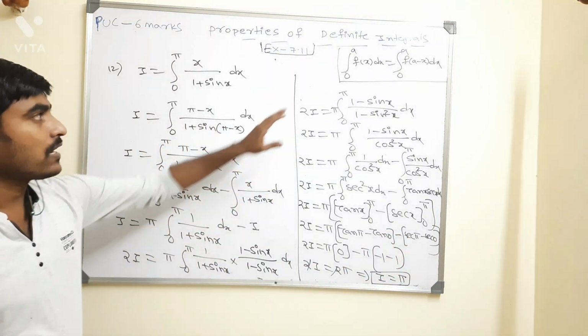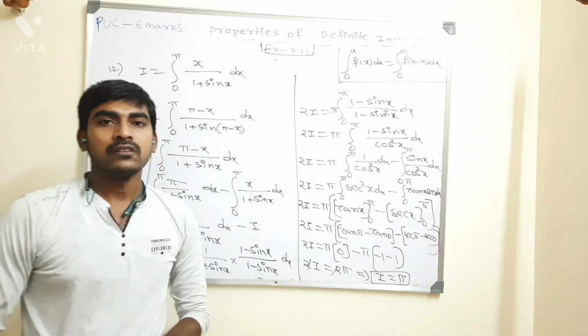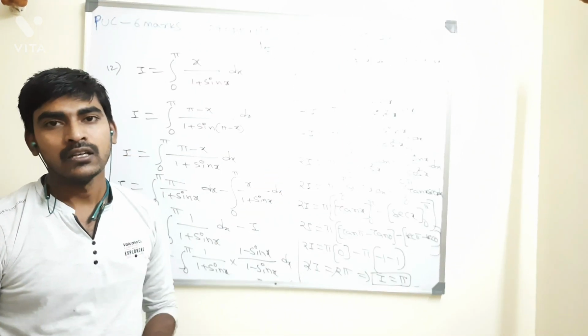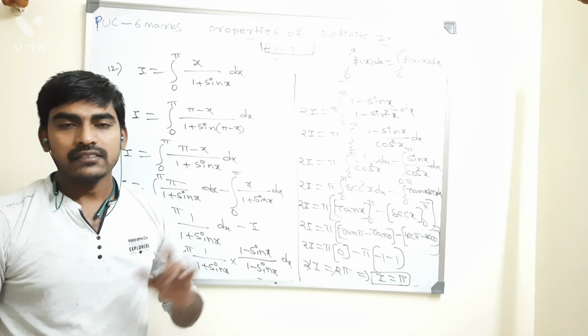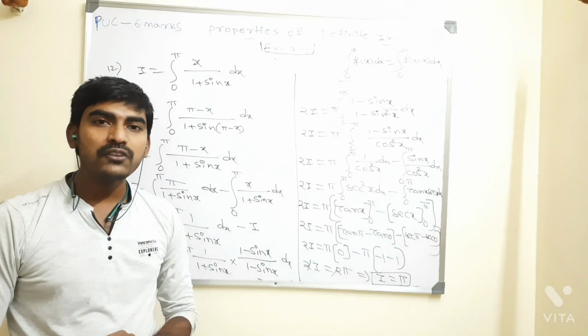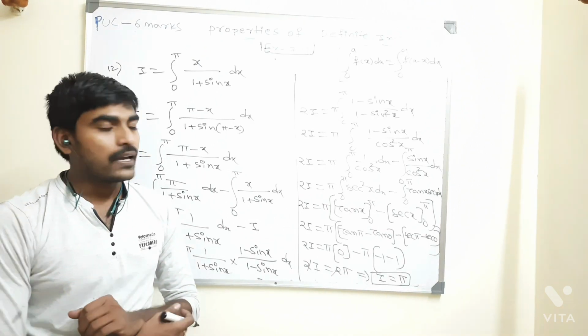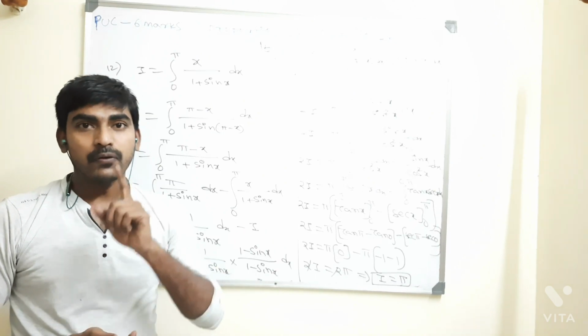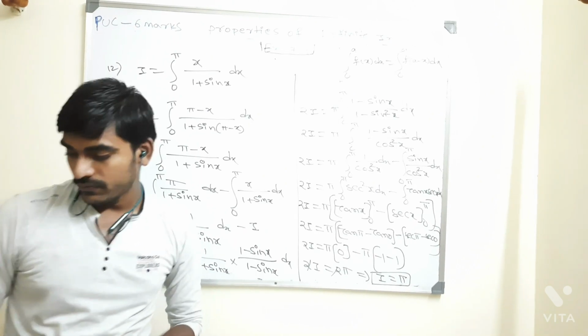For 0 to a, almost I did all the problems. If I left out any, there are 2 to 3 problems of the same model, so you can solve them. In NCERT, almost I did all the 0 to a property based problems. Now I am going to do, on the fourth property, only one problem is there, I told. That property based problem we will do now.